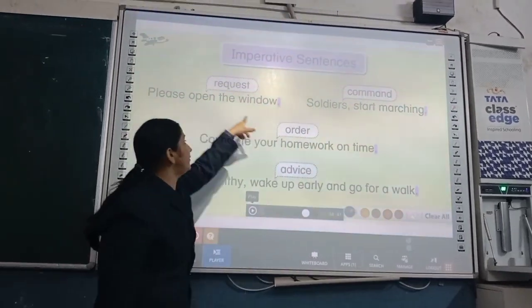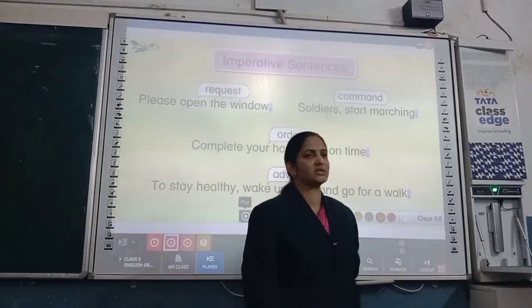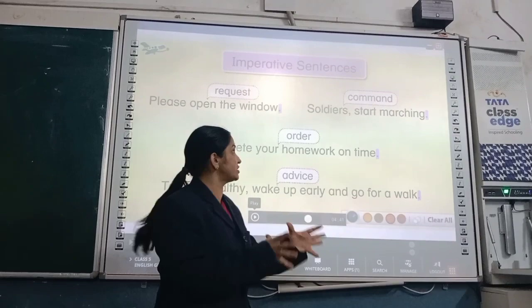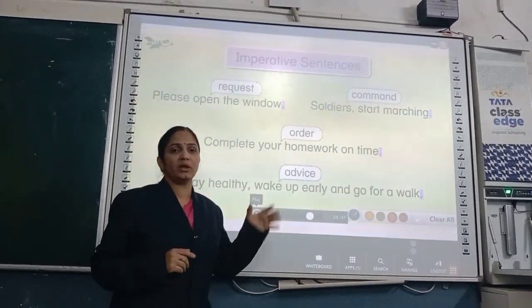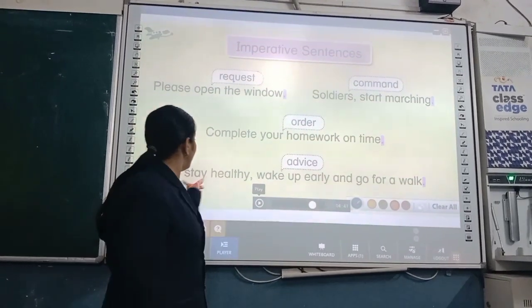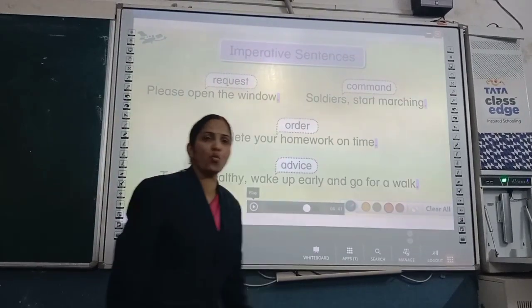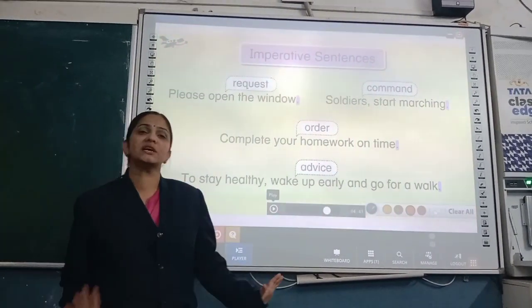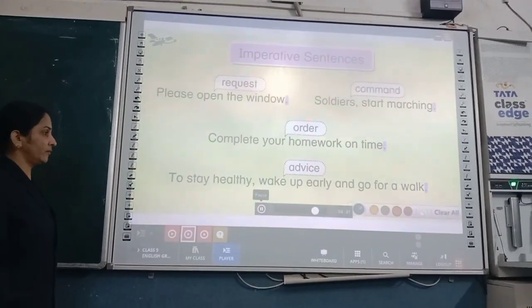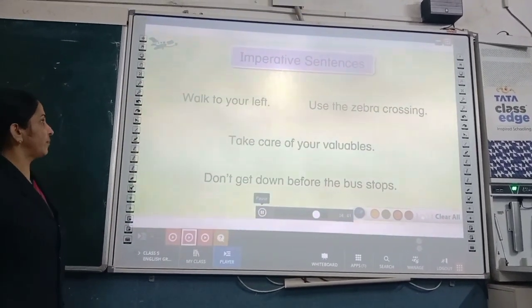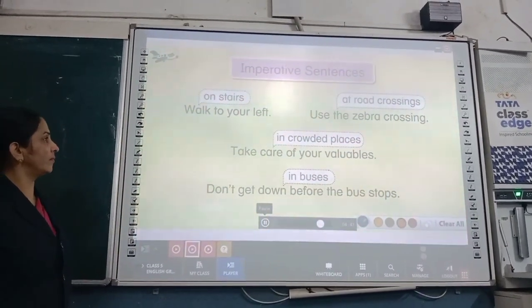Suppose, please open the window, as it is a request. Command: soldiers, start marching. So here an instruction or command is being given. Order: complete your homework on time. Here an order is being given. To stay healthy, wake up early and go for a walk. So it is an advice or a suggestion. Here are a few common imperative sentences that you may have come across in your daily lives.